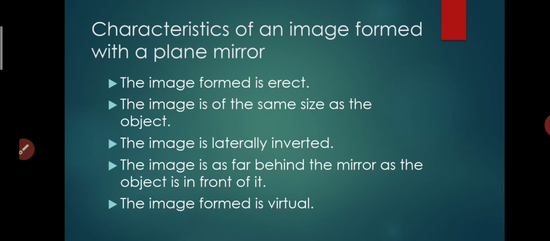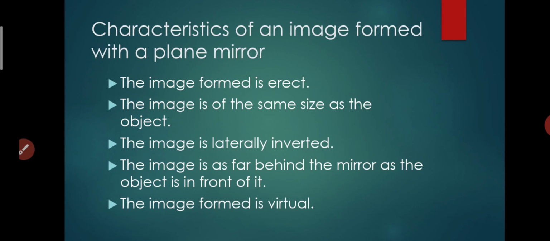So what is lateral inversion? In our mirror, the left side seems to be the right, and the right seems to be the left.